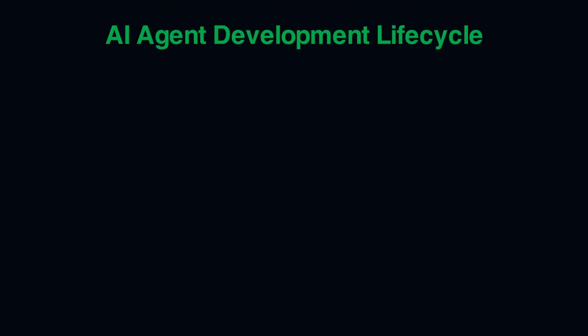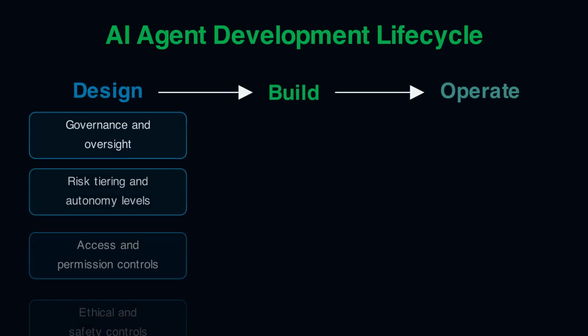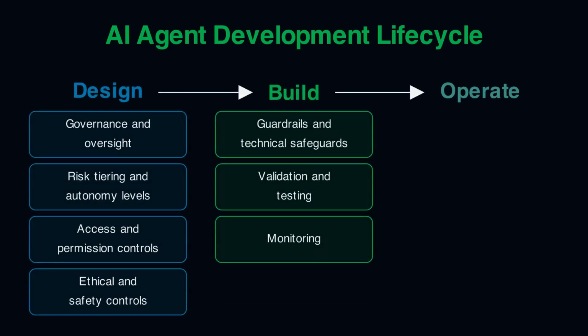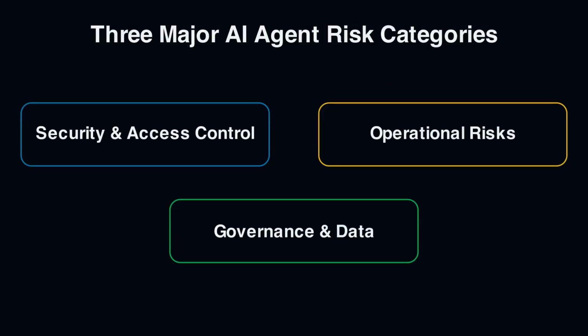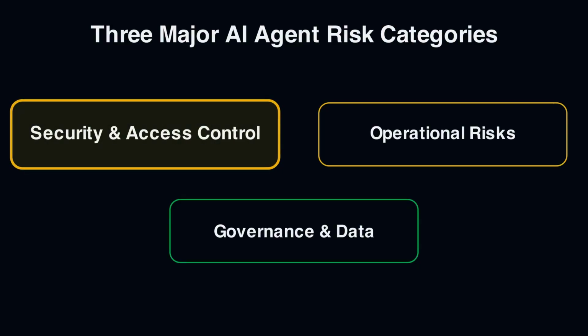And instead of just listing out every single possible failure mode, what I want to do here is go through how to mitigate risk across your whole AI agent lifecycle. So first, let's go through the 3 broad risk categories that we should be looking at. First is security and access control.